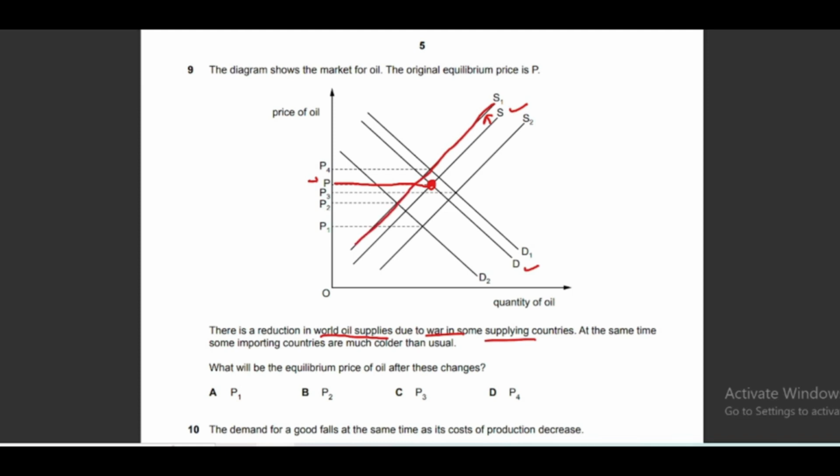Okay. Now moving to the other requirement. At the same time, some importing countries are much colder than usual. So since oil is a source of energy, demand for oil will increase, and as a result demand will shift to the right. When demand increases, the demand curve shifts to the right, and so the new demand curve will be D1. Now these two red lines S1 and D1 intersect each other at this point, and as a result price will increase to P4. So the new price will be P4. So option D is the correct answer.